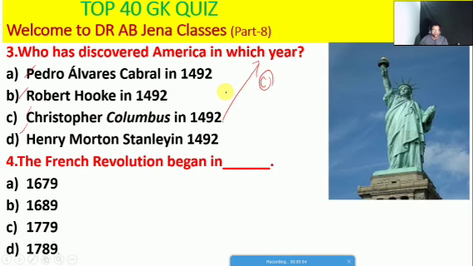So next one we will see, the French Revolution began or took place in which year, whether 1679 or 1689 or 1779, or 1789? So friends, here D is the right option. The French Revolution began in the year 1789.